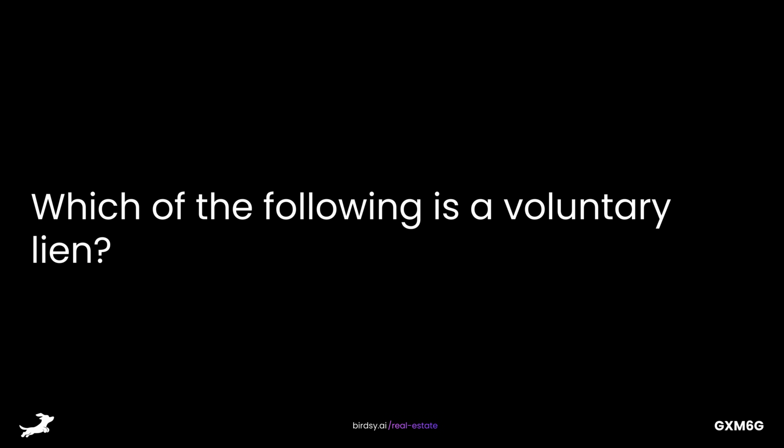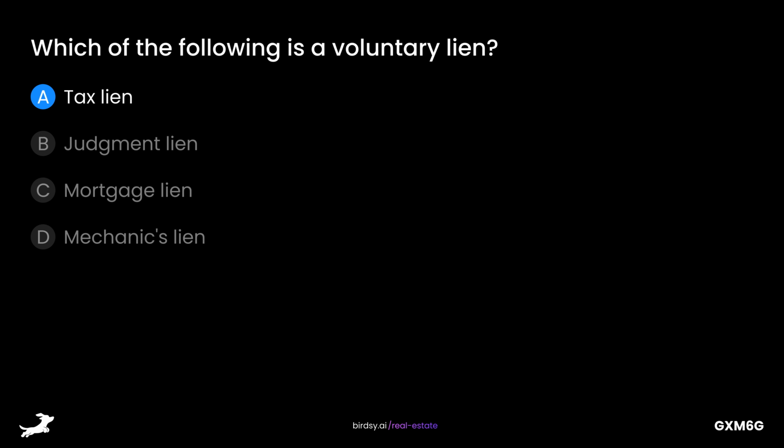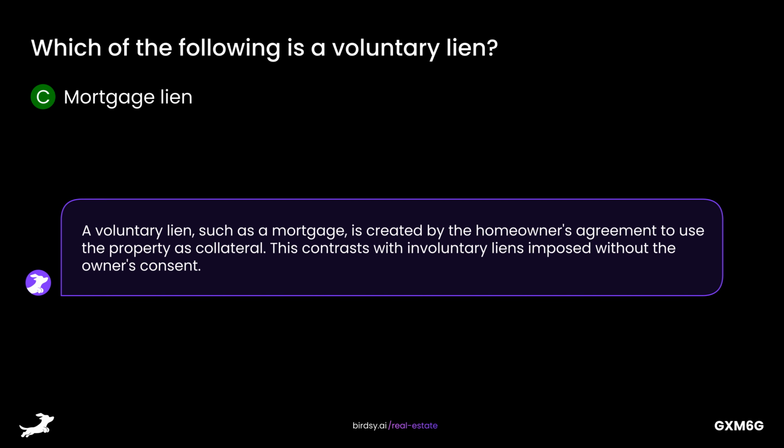Which of the following is a voluntary lien? Is it A, tax, B, judgment lien, C, mortgage lien, or D, mechanics lien? The answer is C, mortgage lien. A voluntary lien, such as a mortgage, is created by the homeowner's agreement to use the property as collateral. This contrasts with involuntary liens imposed without the owner's consent.